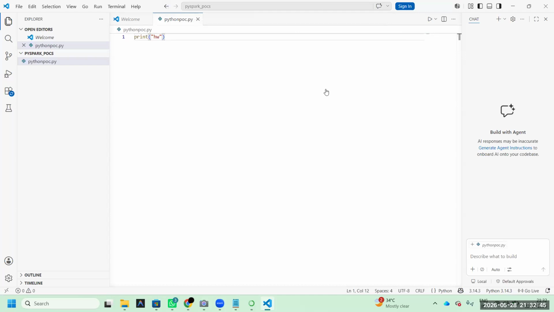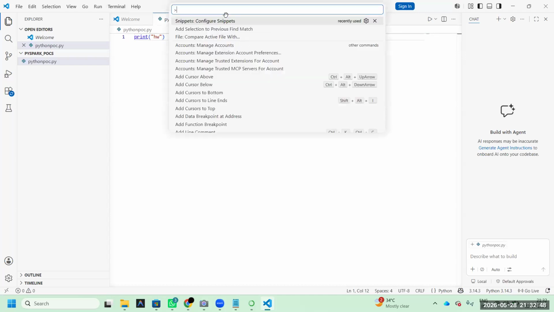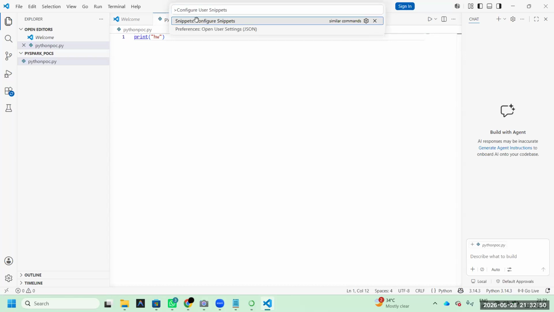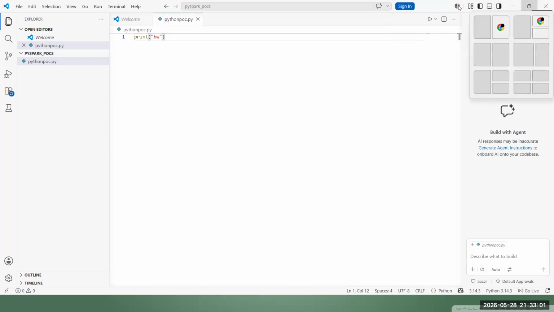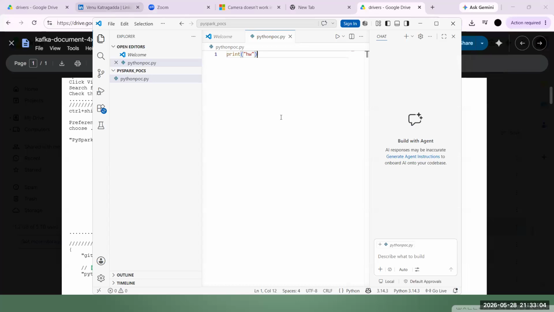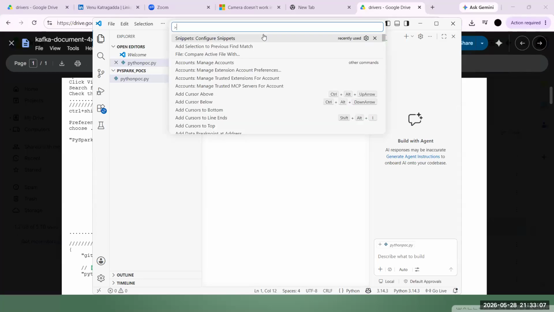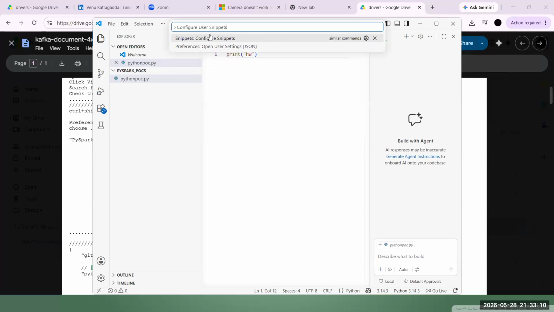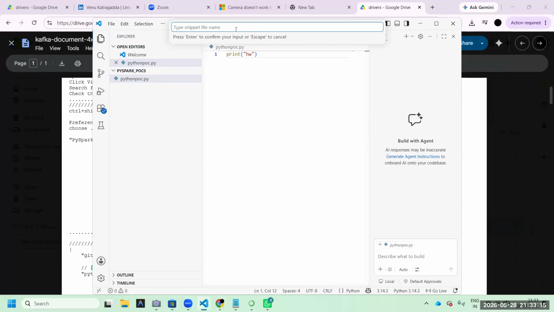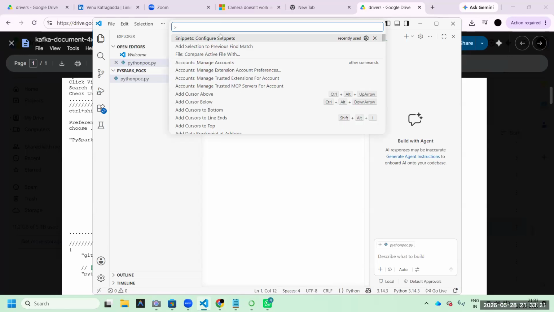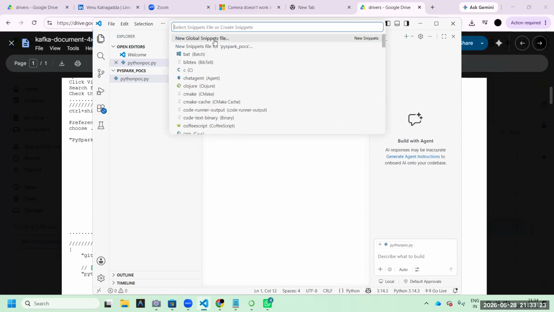After that, Control V. After that, you have to choose that first option. Oh, sorry, a small mistake. Control Shift P and snippet. First, it is showing, click that.